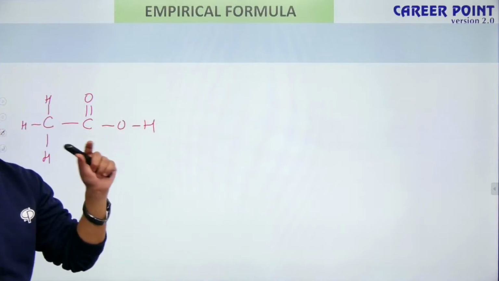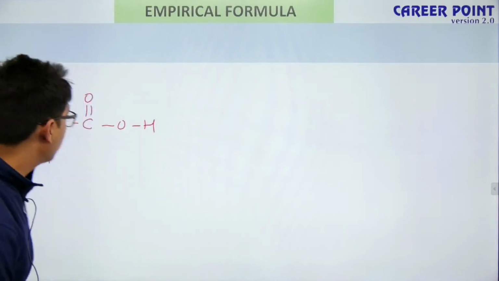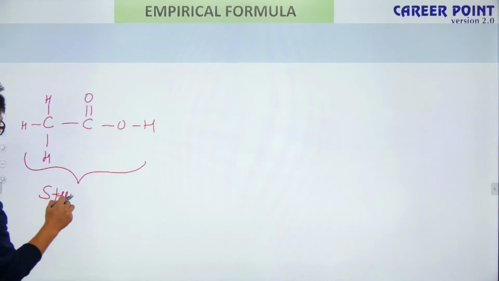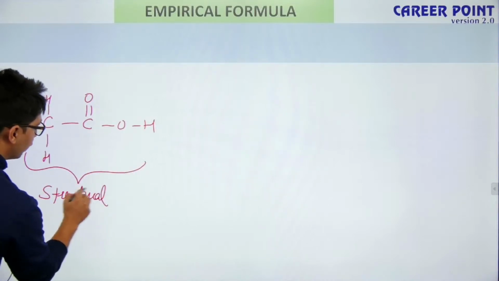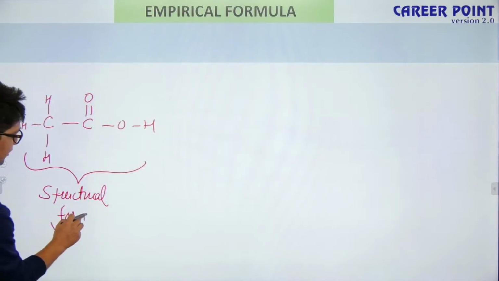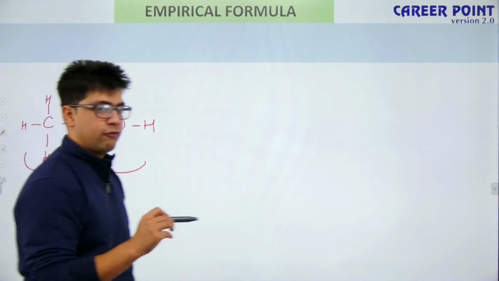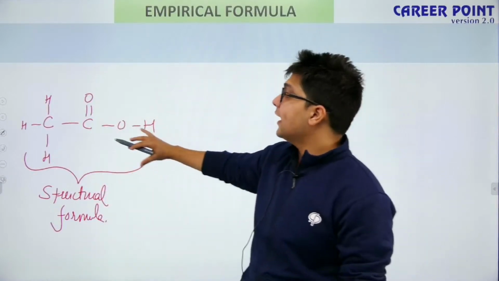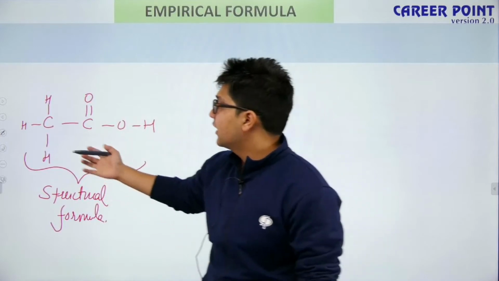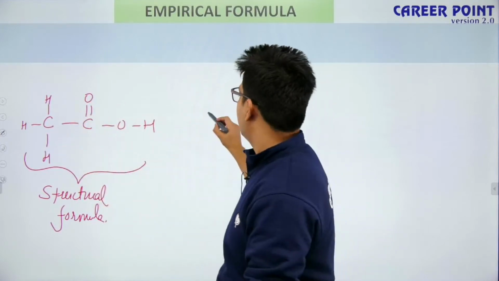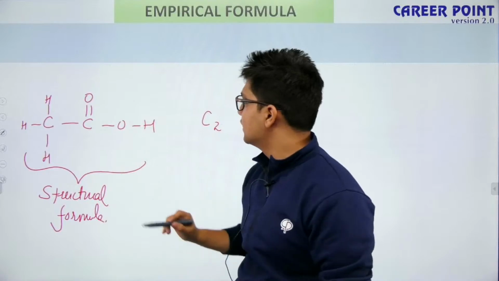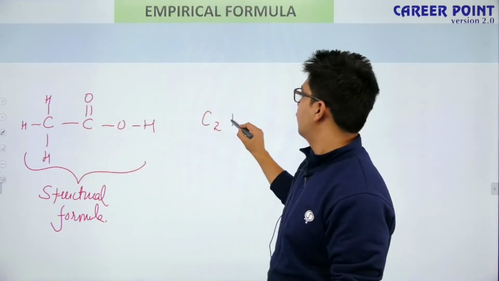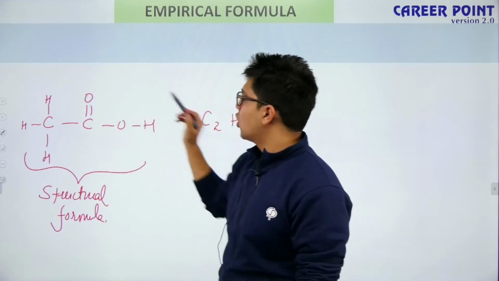So when I can see the bonding, then what we will do? Then this structure is known as structural formula. So when I am thorough with my formula, that is, I know the structure, it is known as structure formula. But what if I only write the number? That is, there are 2 carbons, so I simply say this structure has 2 carbons. There are how many hydrogens? 1, 2, 3, 4. So there are 4 hydrogens and there are 2 oxygens.